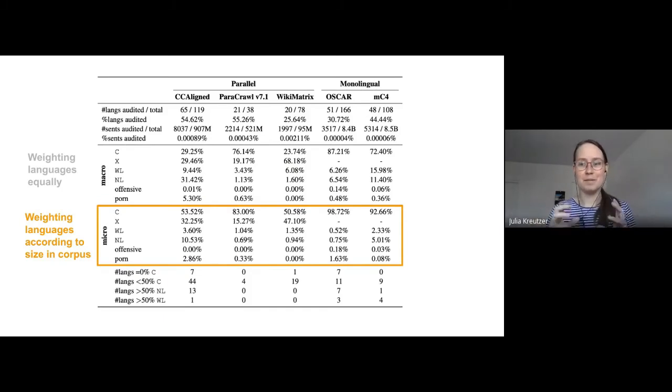That means the quality of higher represented corpora, those languages with more data points, have a higher weight in the average, and you can see that the numbers in general go up. So if you don't look specifically at those low resource portions of these multilingual corpora, then those quality issues might go unnoticed.